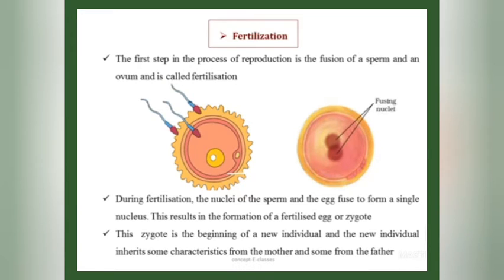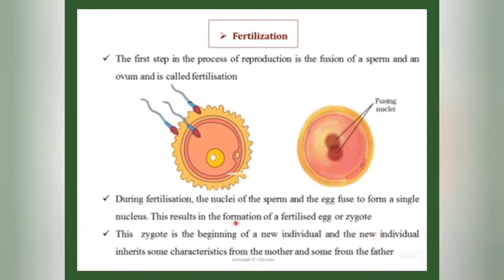During fertilization, the sperm and the ovum fuse, and the nuclei of the sperm and the egg fuse to form a single nucleus. This results in the formation of a fertilized egg or zygote. So the zygote is called a fertilized egg, and this zygote is the beginning of a new individual.